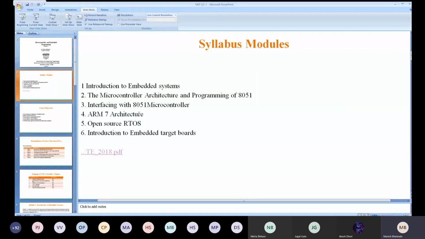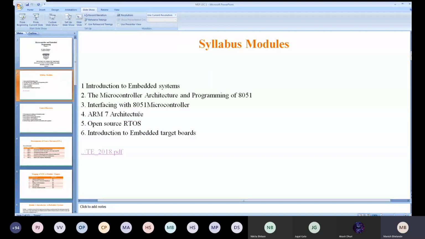Now, the introduction to embedded target boards means we have a lot of boards. You people are aware, boards are nothing but, you know, the motherboard. What is the motherboard? It's one kind of PCB. So an embedded system has its own processing boards, where all these electronic components get attached to it. Whatever it includes: your microprocessor, your coprocessor, your bus, and all the other things. So that board is called the embedded board.